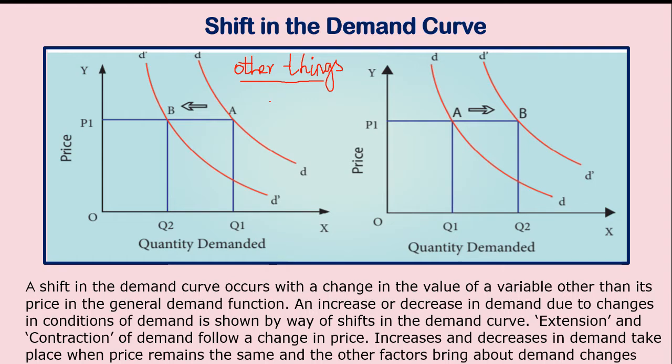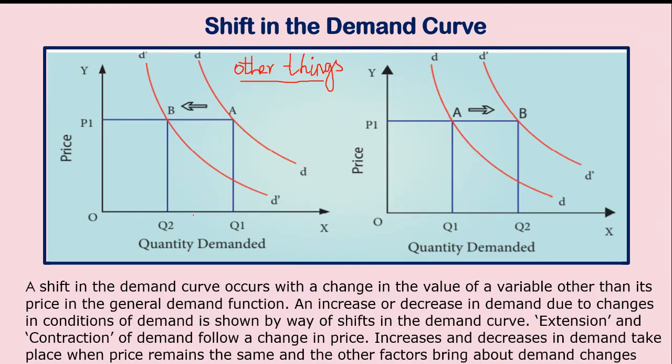So other things can be income, or the weather condition, or the trade activity. During COVID, the demand was falling because people were trying to stay indoors. There was no production activity. There was not much consumption also. So these are the other things. Because of the other things, there is a shift in the demand.